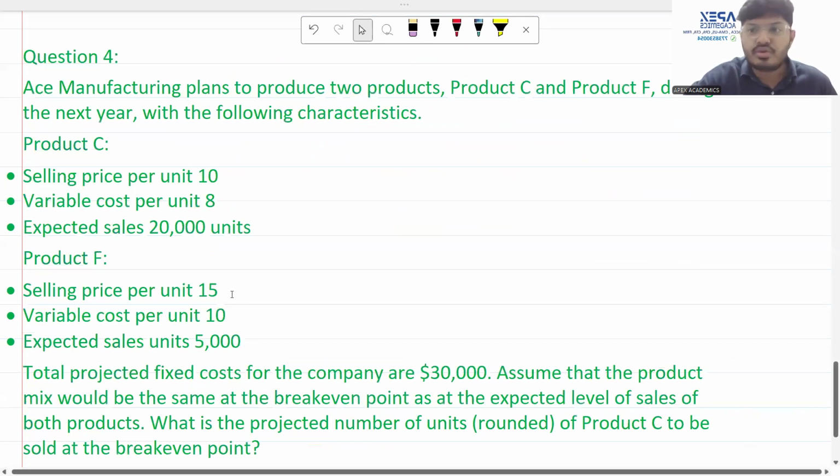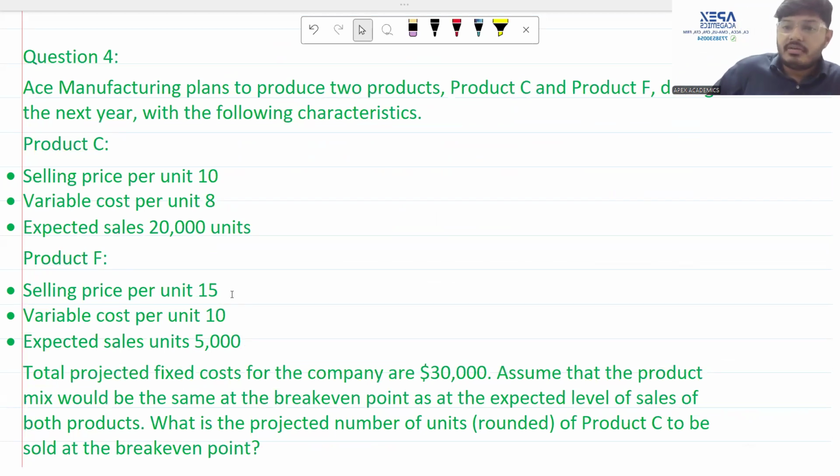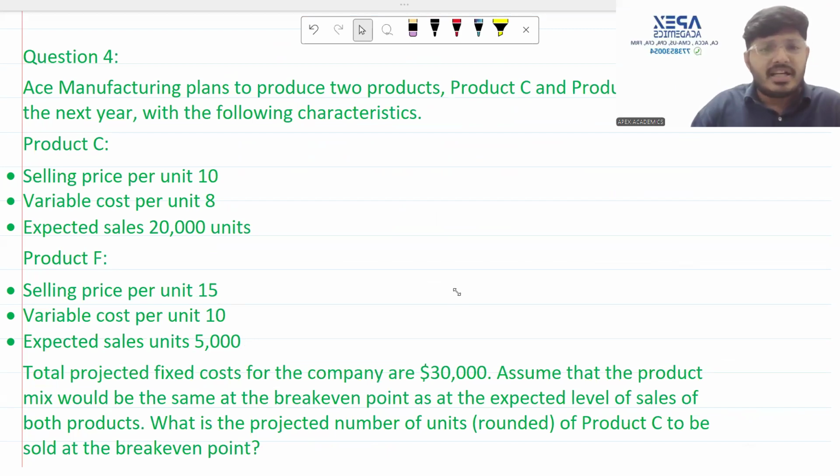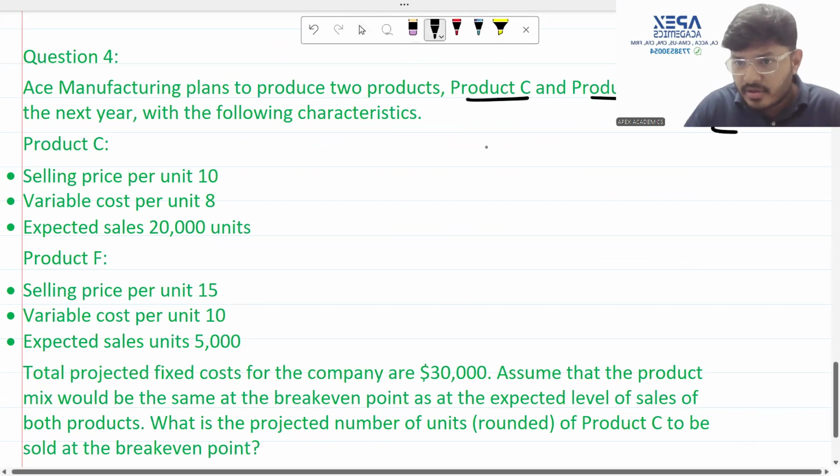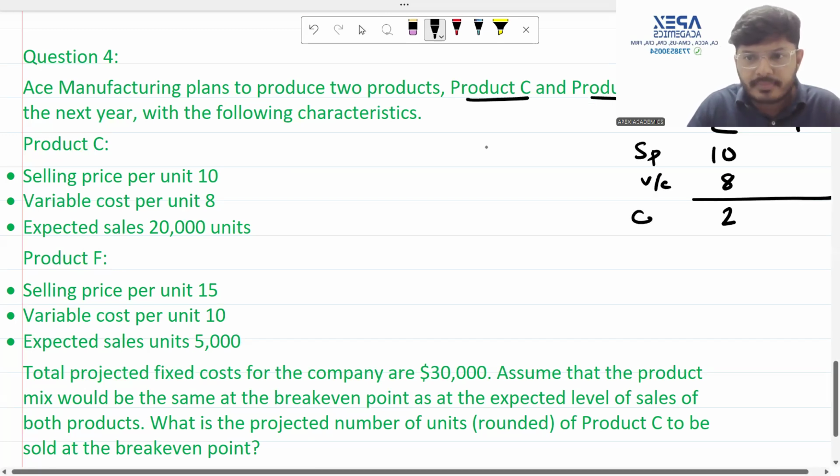Next, let's go to the next question, which is an interesting question on multiple product break-even points which use weighted contribution. Let's take a look at what this question is asking us now. This question is saying to us that Ace Manufacturing plans to produce the 2 products, product C and product F. Okay, let's write here product C and product F. Now, what are they saying? During the next year, the selling price of C is 10 with a variable cost of 8, therefore giving me a contribution of 2 per unit.